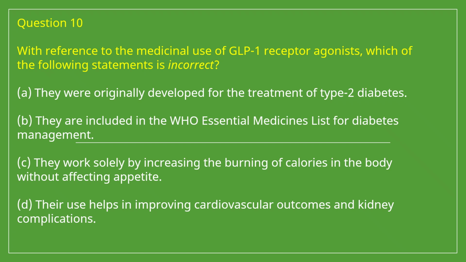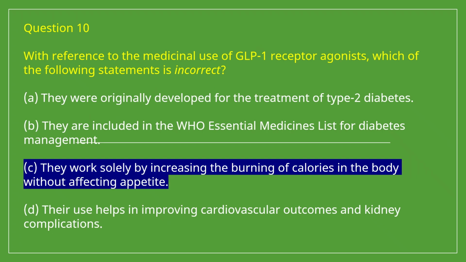Question number 10. With reference to the medicinal use of GLP-1 receptor agonists, which of the following statements is incorrect? A. They were originally developed for the treatment of type 2 diabetes. B. They are included in the WHO essential medicines list for diabetes management. C. They work solely by increasing the burning of calories in the body without affecting appetite. D. Their use helps in improving cardiovascular outcomes and kidney complications. So the incorrect answer for this question is C. They work solely by increasing the burning of calories in the body without affecting appetite. So this statement is incorrect.